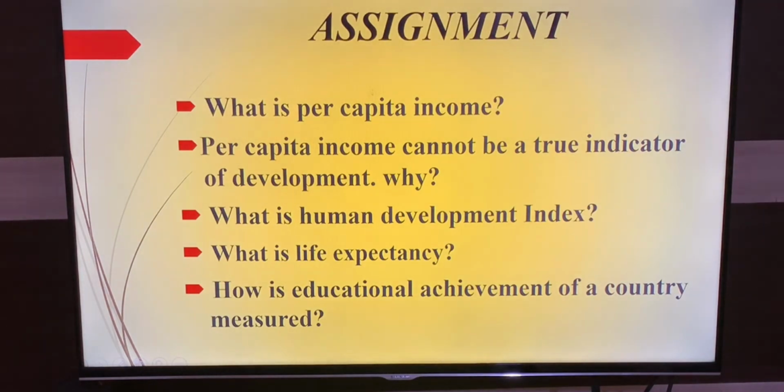And the next one is, how is the educational achievement of a country measured? You will write the two basic factors of educational achievement. The first factor is the average period of schooling completed by an individual above 25 years. And the second one is the expected period of schooling that children of 5 years might receive in their lifetime. Children, these are the questions you have to write, and I explained those answers also. Write it clearly and neatly in your homework book.